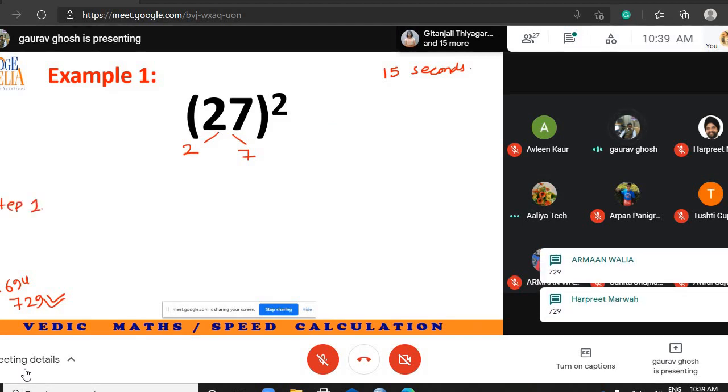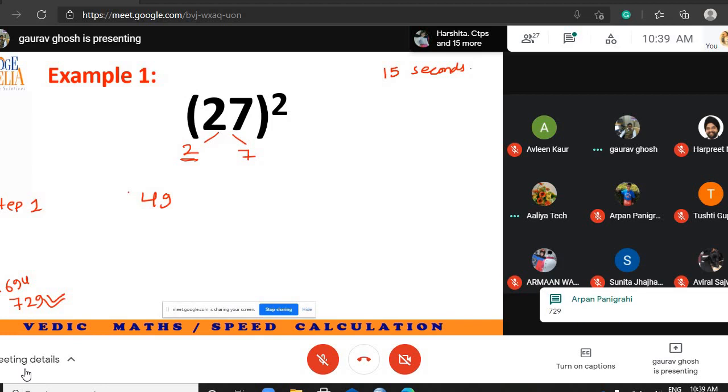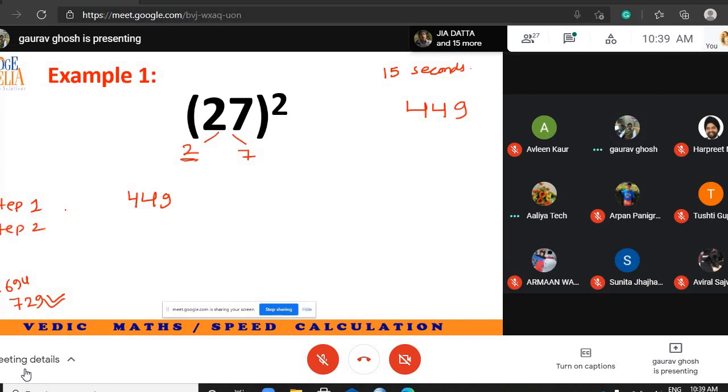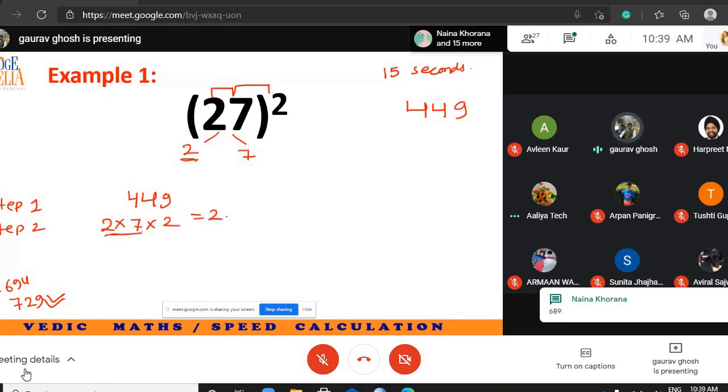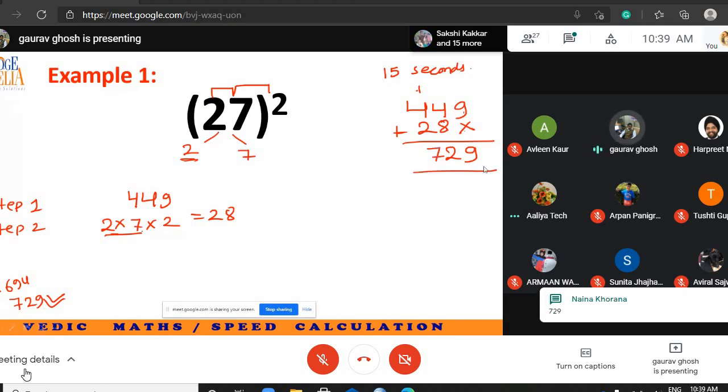So step 1. Because of 7, I will write 49. Because of 2, I will write 4. So this is step 1: 4, 49. Step 2. Multiply 2 with 7 with 2. So 2 into 7 into 2, 14 into 2, 28. So I write this 28 after leaving one space. 8 plus 4, 12, carry over 1. 4 plus 1, 5 plus 2, 7. 729 is the correct answer.